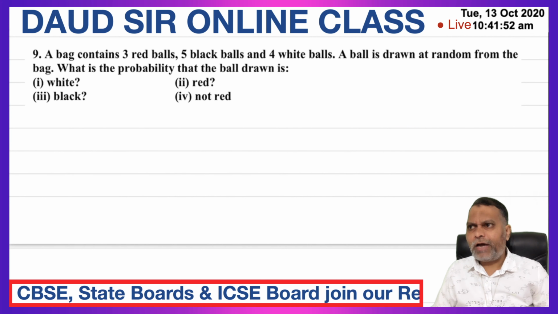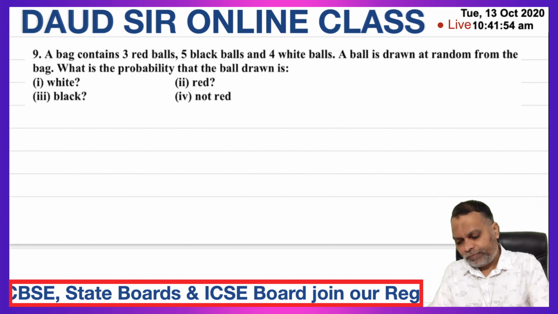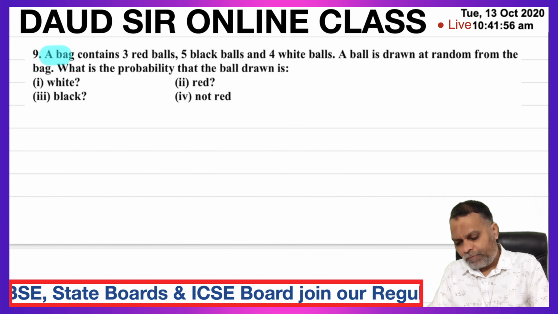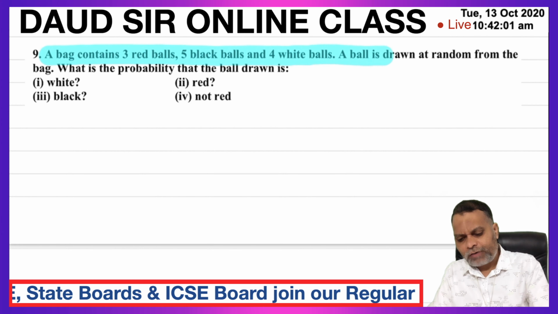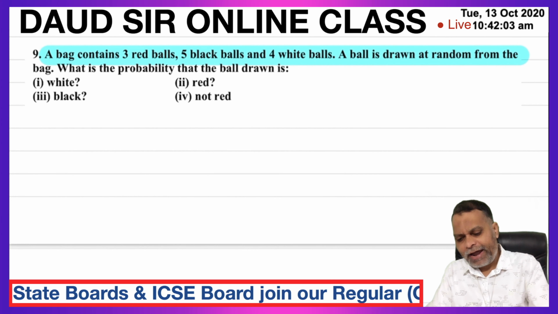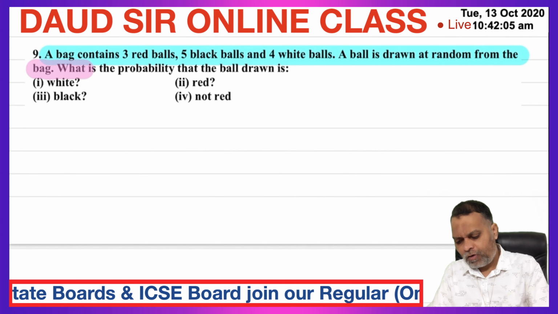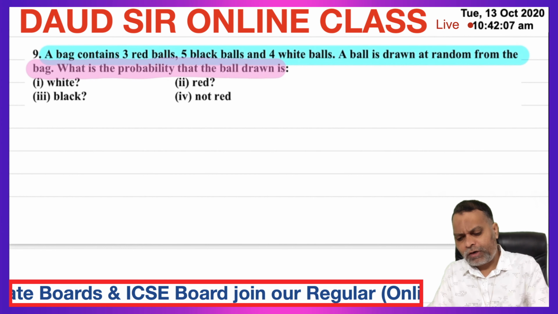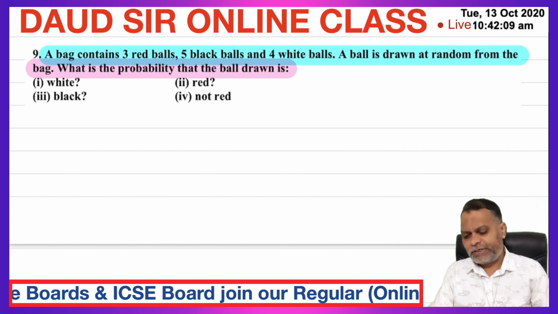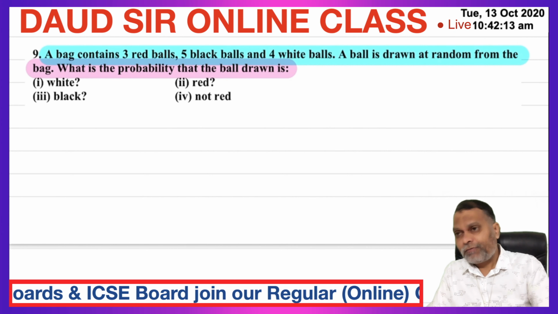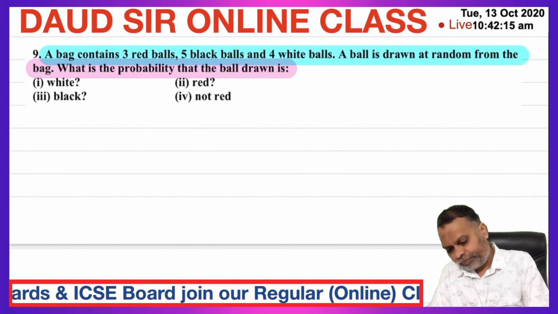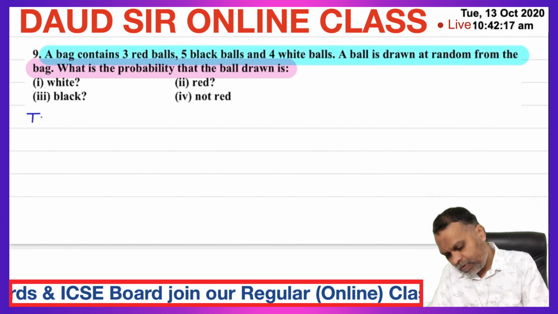Question number 9. A bag contains 3 red balls, 5 black balls and 4 white balls. A ball is drawn at random from the bag. What is the probability that the ball drawn is white, red, black and not red? So first write total number of balls.